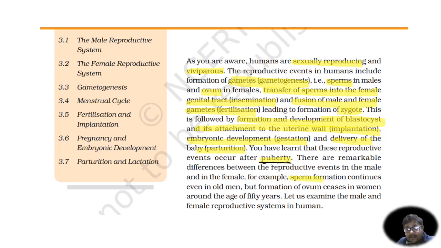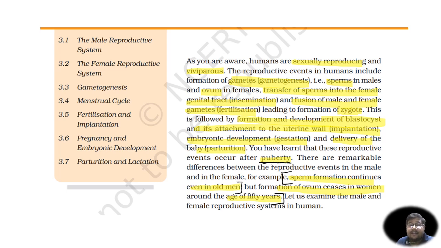There are remarkable differences between the reproductive events in the male and in the female. For example, sperm formation continues even in old men, but formation of ovum ceases in women around the age of 50 years. So this line basically says that sperm formation continues even in old men, but formation of ovum ceases in women around the age of 50 years. The reason for this we will study when we study the process of spermatogenesis and oogenesis.